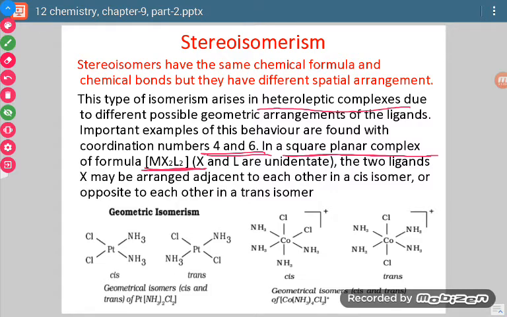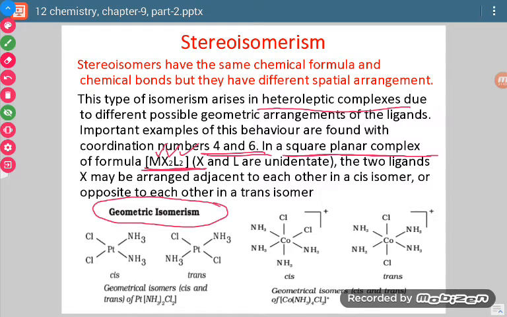M is the central metal atom, X is one ligand, L is the other ligand, and both are unidentate ligands. The very first type of this isomerism is called geometrical isomerism. There are two types of isomerism related to stereoisomerism: geometrical isomerism and optical isomerism.